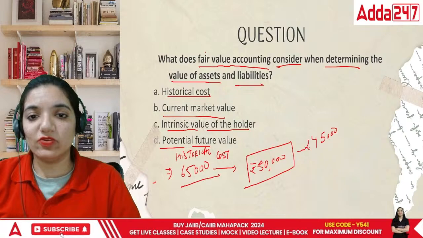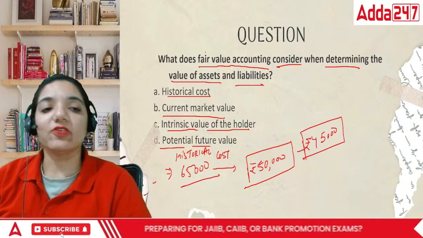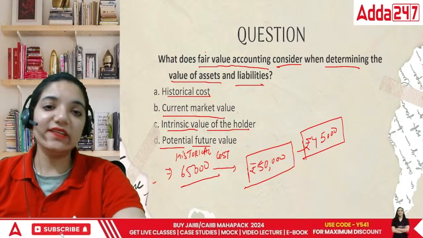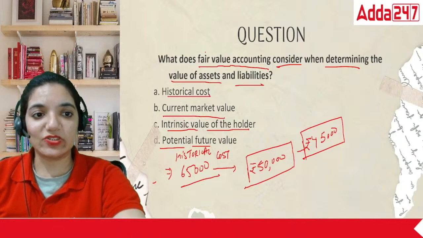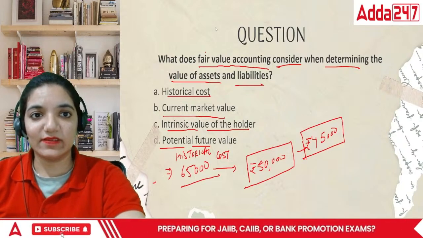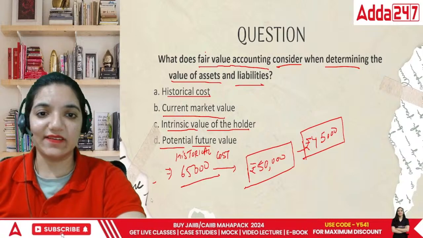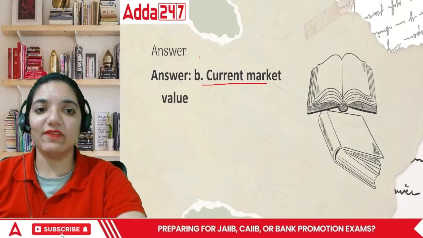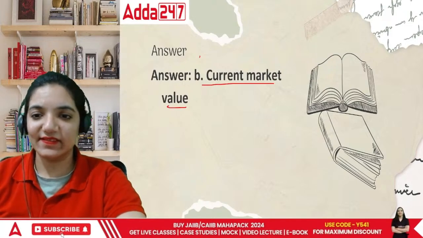So according to you, which one would be the fair value that they're talking about? Remember, we just talked about it. All these are market values only, but which market value is to be chosen is the question, right? Okay, which market value to be chosen has to be decided. The amount that you have to choose is current market value. It's the answer.